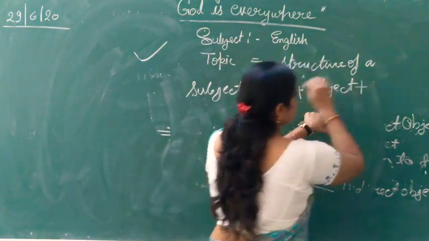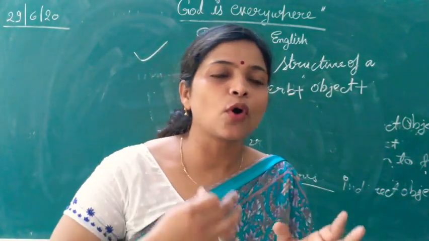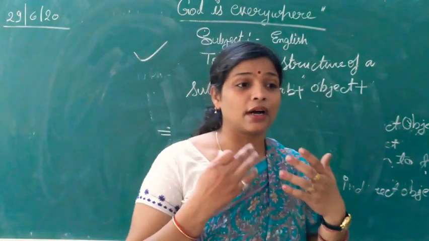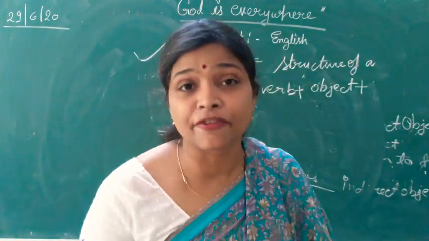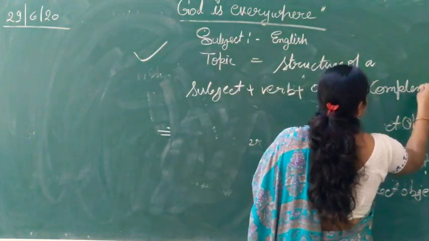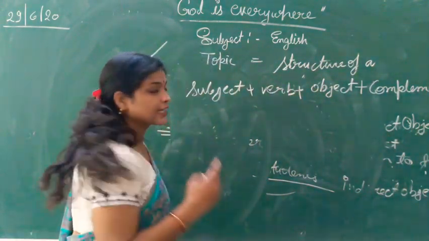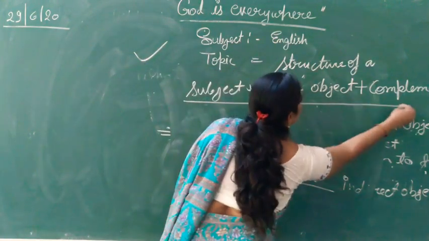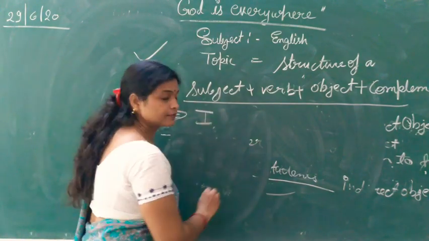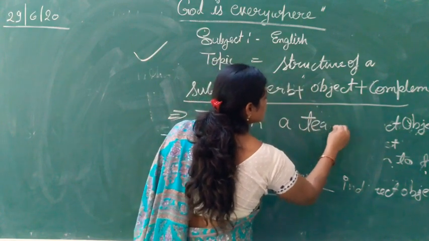Every time, जरूरी नहीं है कि बिल्कुल हर वक्त आपको ऑब्जेक्ट वहां पे मिल जाए. Object is not available in the sentence every time. It may be complement also. Like now I'm going to give you an example.